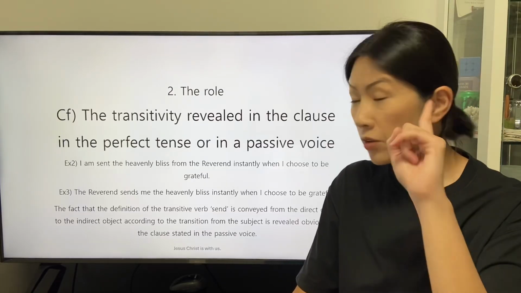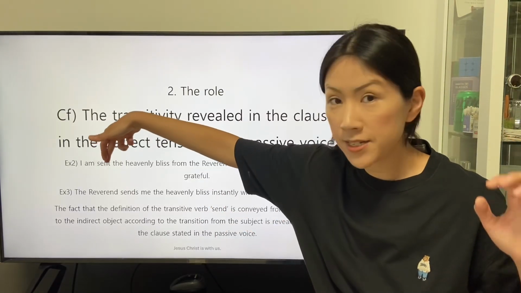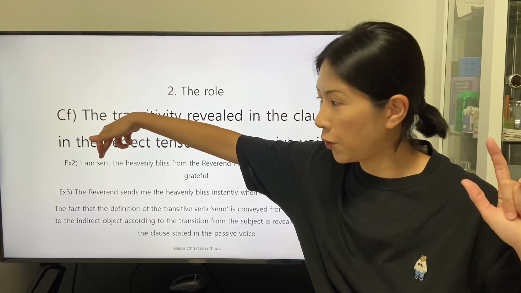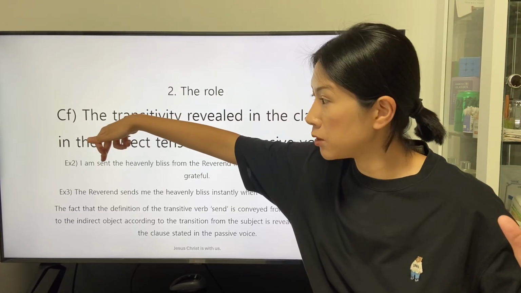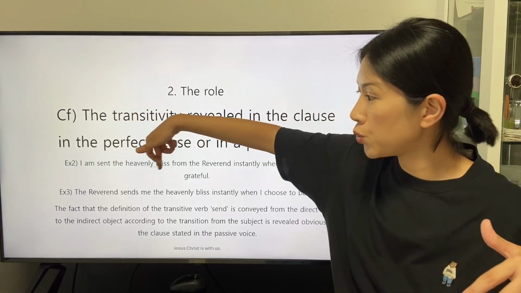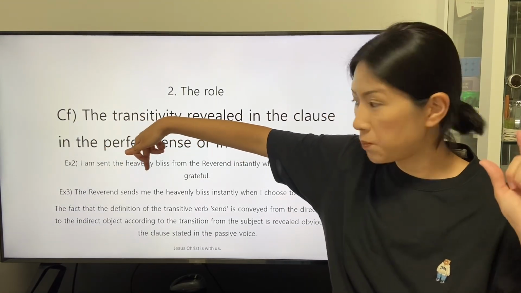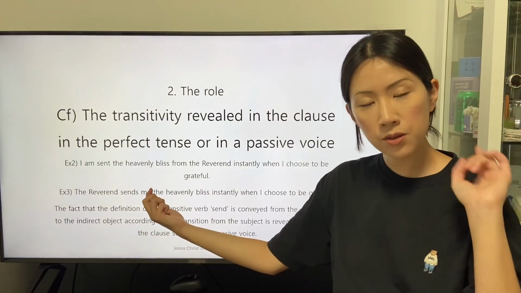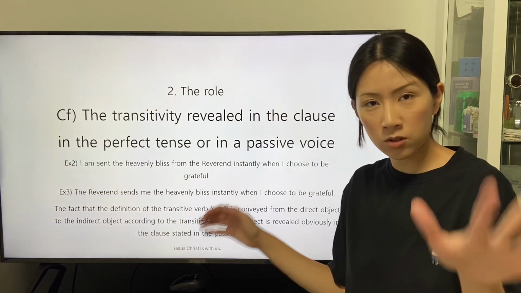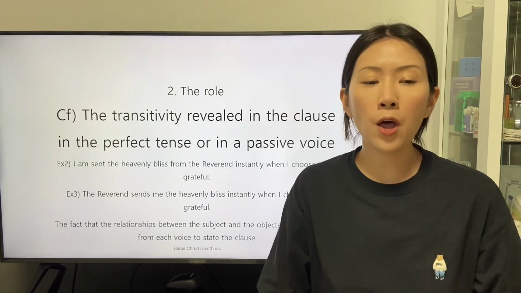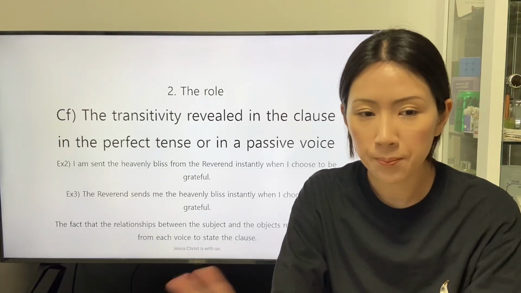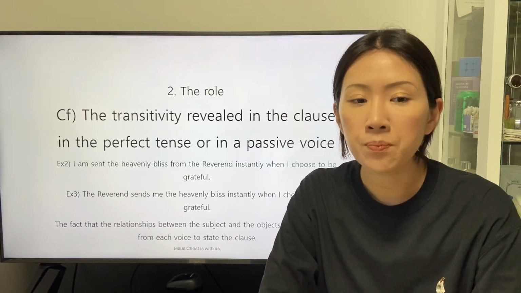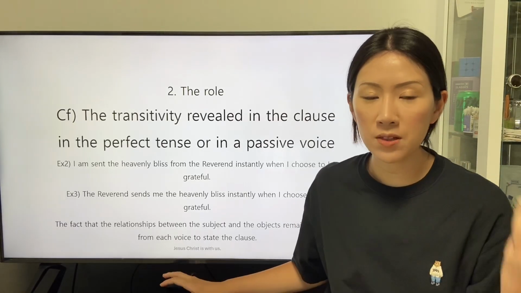So we can understand that the definition of the transitive verb, that is the verb form of the past participle, is conveyed to the object, the heavenly bliss, that is the direct object in the clause stated in the active voice. The fact that the relationships between the subject and the object remain the same from each voice to state the clause.